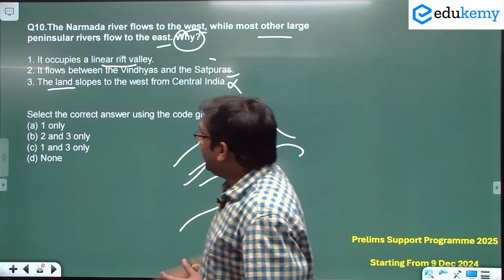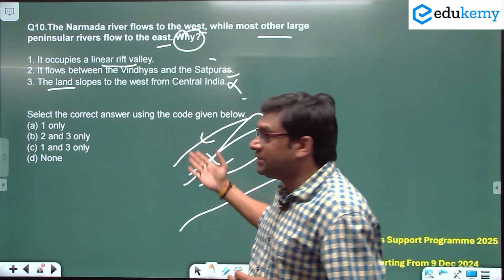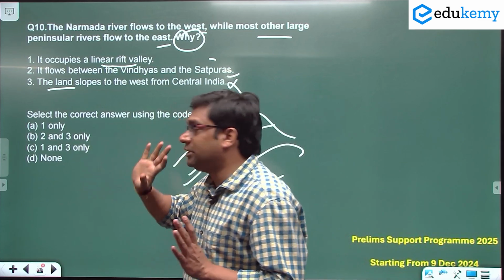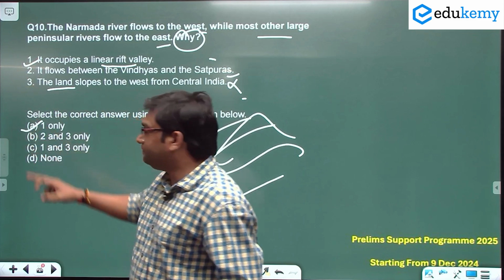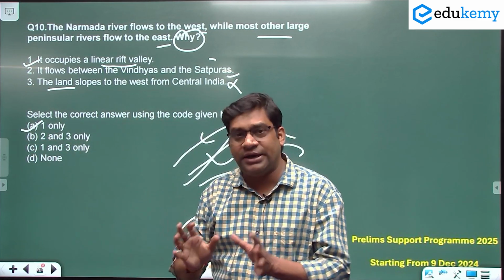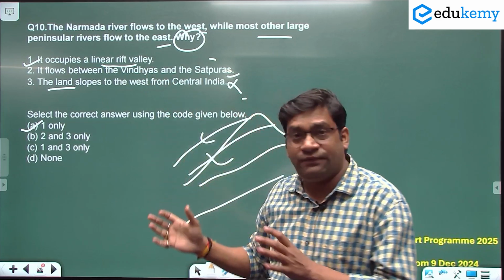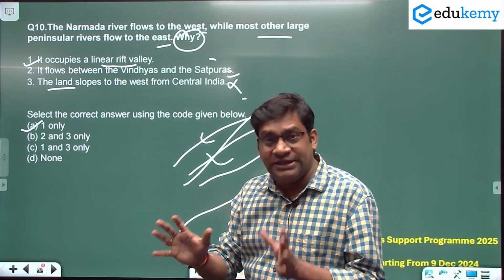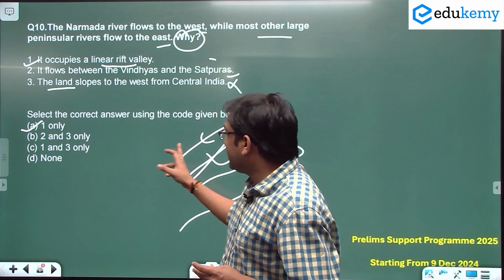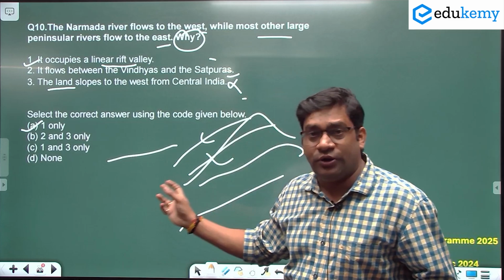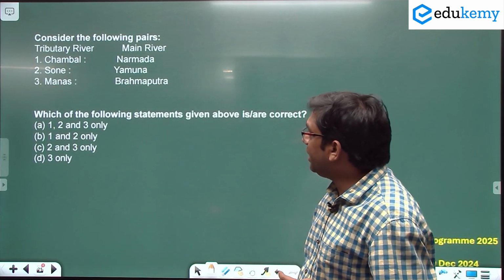ओके, नो, स्टेटमेंट 3 इज नॉट करेक्ट, but you will be confused between option 1 and 2, but when you will see here which of the following is the correct, there is no option 1 and 2 together given, so obviously your choice will be option 1 only। Okay, क्योंकि अगर यहाँ 1 and 2 रहता तो कहीं ना कहीं कंफ्यूजन हो जाता है। Yes, as this statement 2 is also correct, विंध्या एंड सतपुड़ा के बीच में ही फ्लो हो रही है, but it is not the reason behind why west flowing, the reason is only the rift valley। Okay, rift valley, that's why Narmada and Tapi rivers both flow westward। Okay, so try to understand the question here.